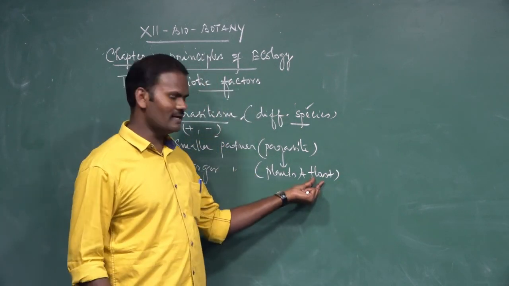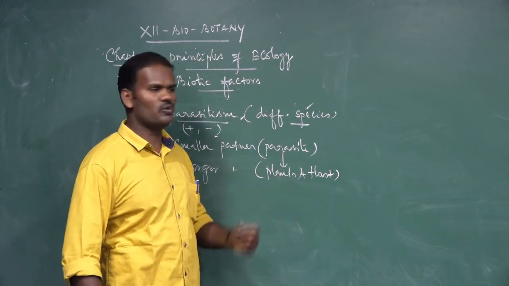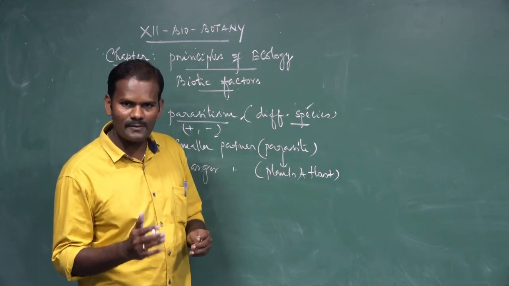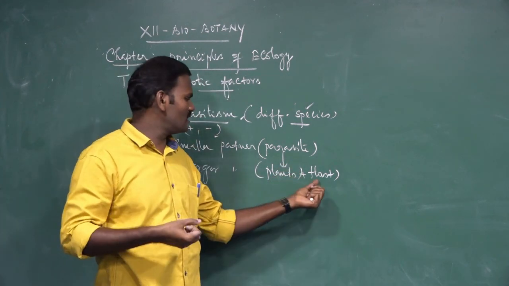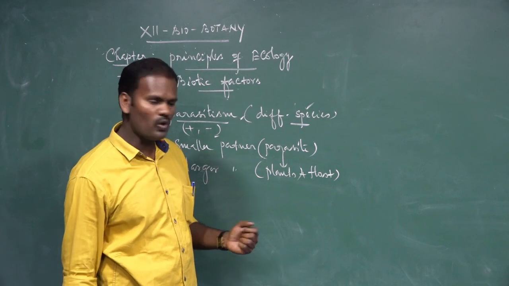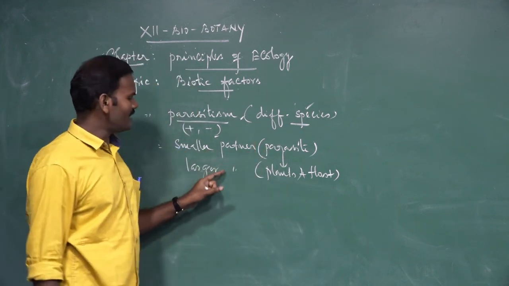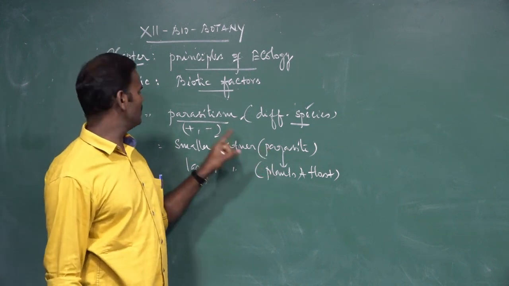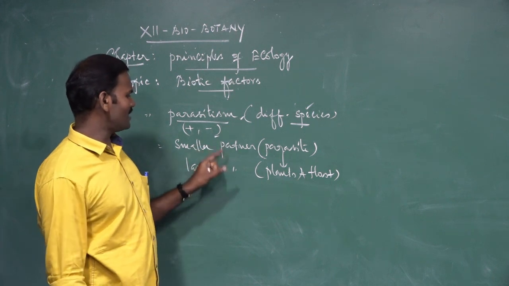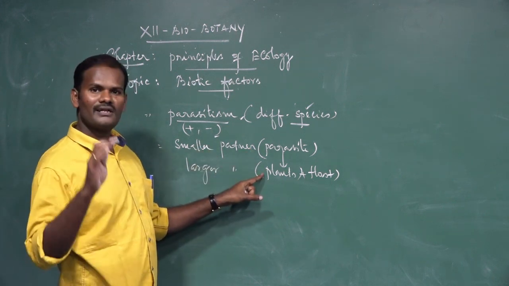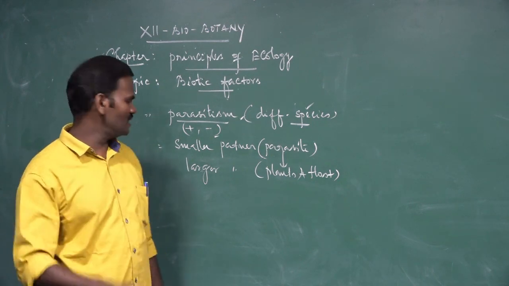Host is an organism from where the parasites get their nourishment. These are called host plants. So plants act as a host for the parasitic plant. These interactions between the parasite and host are nothing but parasitism. Based on these interactions of parasite and host, there are two types of parasitism. One is a total parasite, another one is a partial parasite.